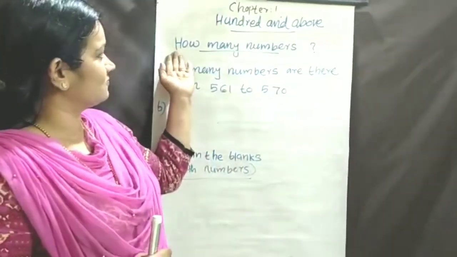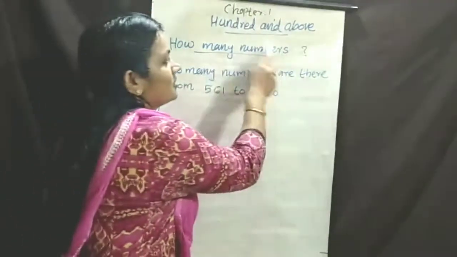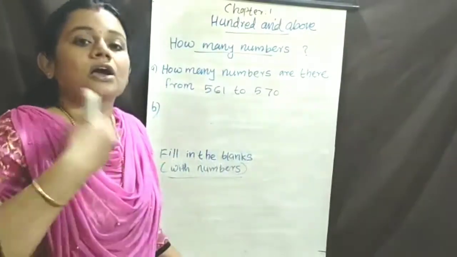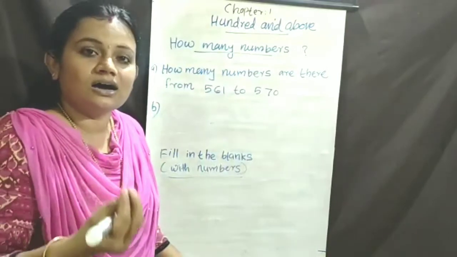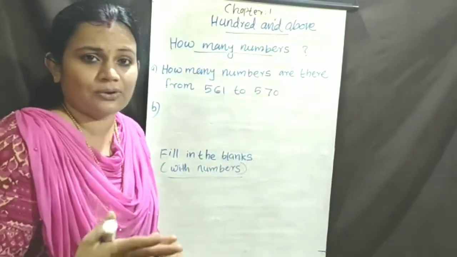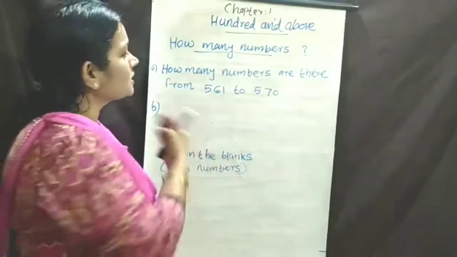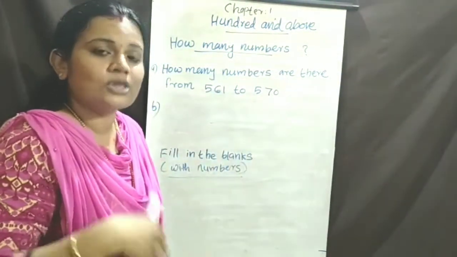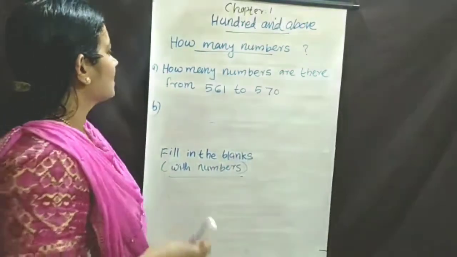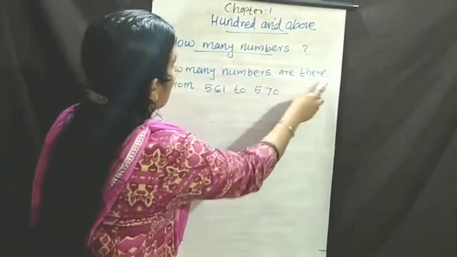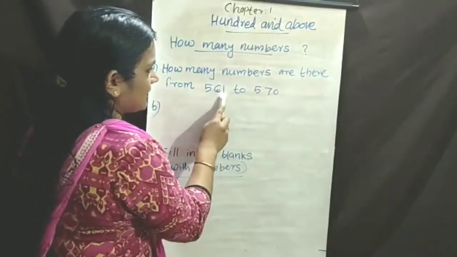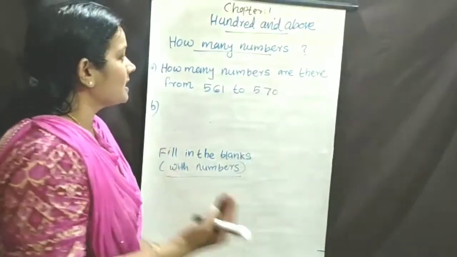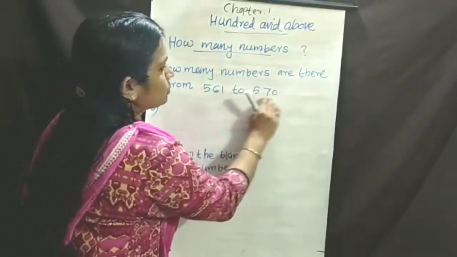Then what is the first topic? How many numbers? You already know how to read the 3-digit number, counting the 3-digit numbers, spelling of the 3-digit number, everything you know. Can you write how many numbers is this? Okay, how to write? I will explain. How many numbers are there from 561 to 570?